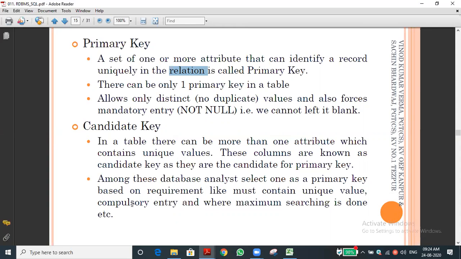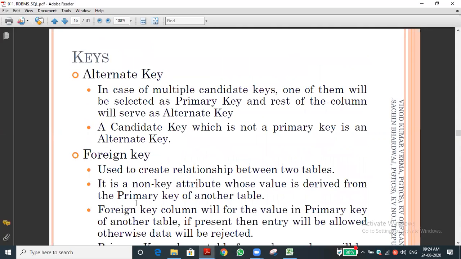Next, alternate keys. In case of multiple candidate keys, one among them is selected as the primary key, and the rest of the columns serve as alternate keys. Alternate key means alternate for the primary key. That is the concept: a candidate key which is not the primary key. Not all candidate keys are primary keys. Like in an election, from among the candidates we elect only one person. Likewise, from the candidate keys, we select one as the primary key, and the rest are alternate keys.